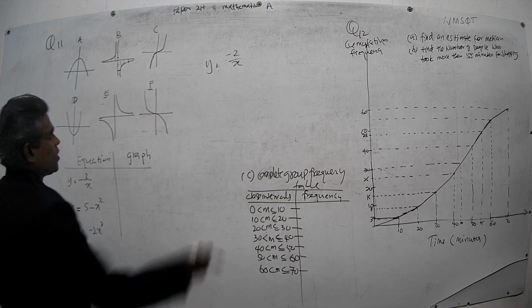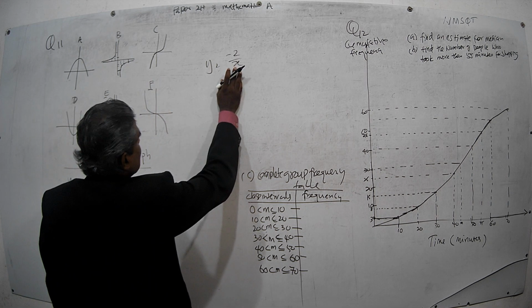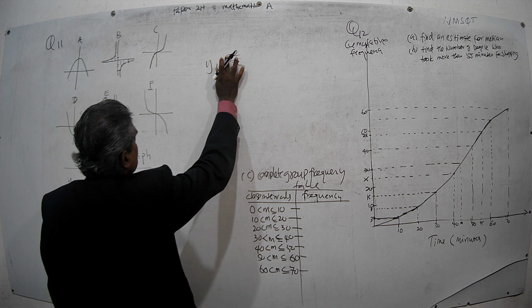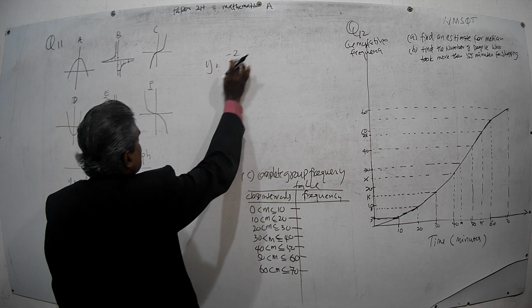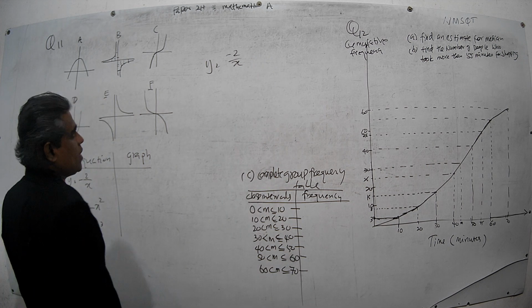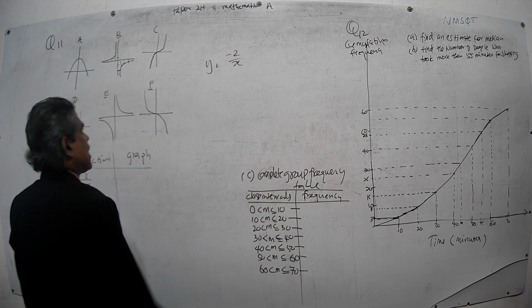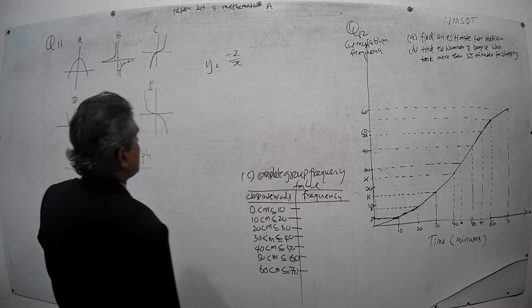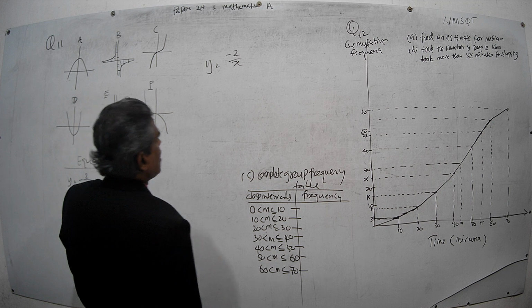We'll see. Let's substitute some positive values here. Let's say positive 1. Minus 2 divided by 1 is minus 2, because a negative number is divided by a positive number. When two numbers of different signs are divided, the answer is always negative. That is the directed number rules. We have done directed numbers, and there is a playlist called directed numbers; go to that playlist.